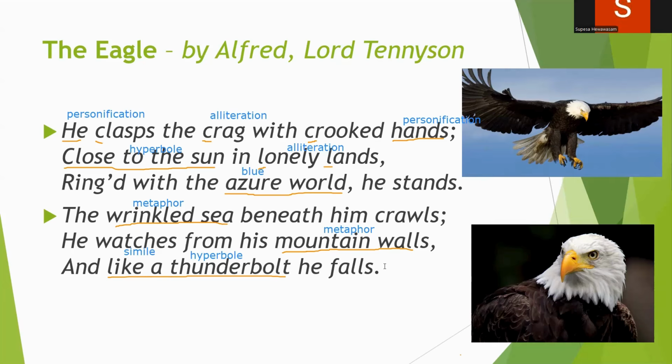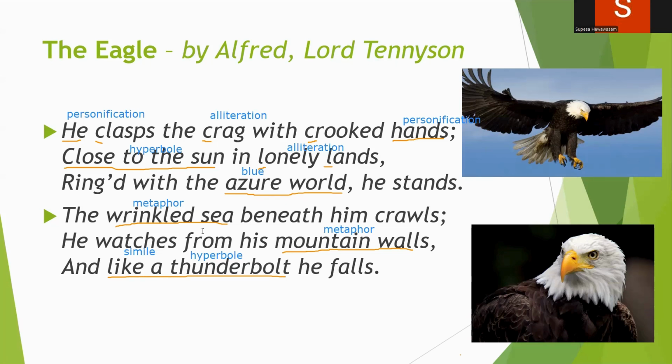And he's traveling faster than a thunderbolt. The power, the strength, the majestic nature, and the superiority of the eagle is shown by the poem The Eagle by Alfred Lord Tennyson. Nothing can be compared to the power and the majestic nature of Mother Nature.